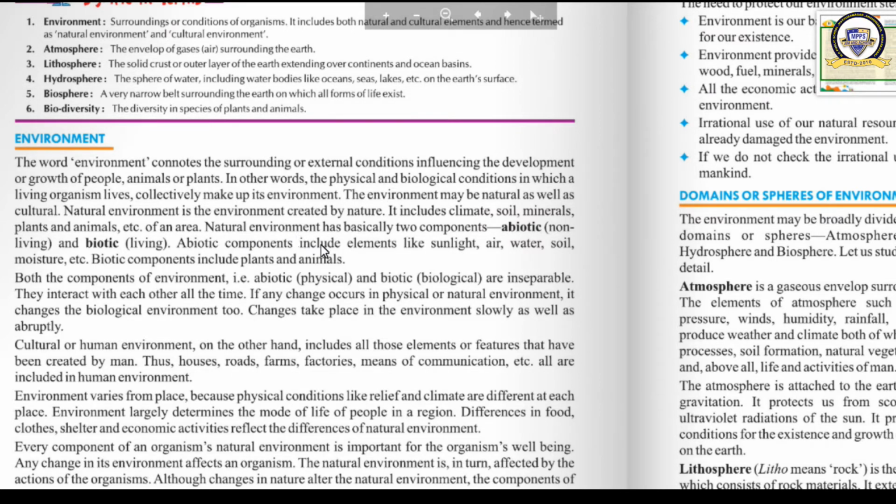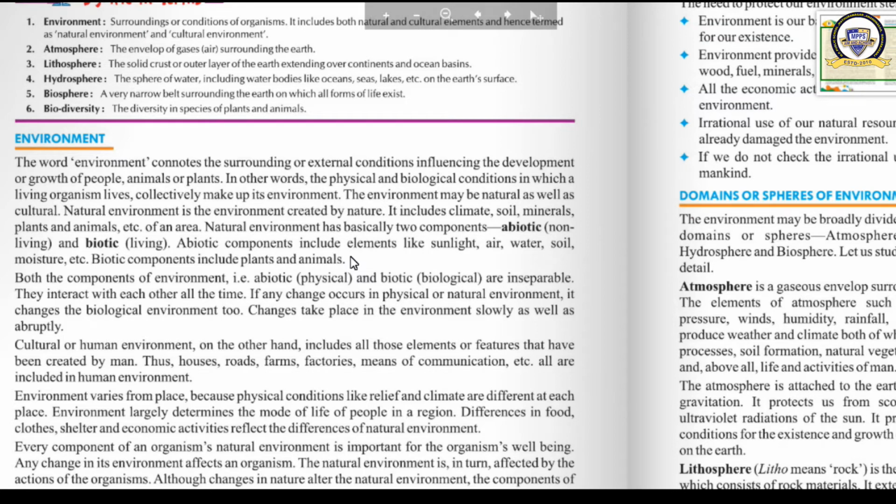Okay, so we are moving. The natural environment, I told you, is created by nature. And what are the components of the natural environment? Climate, soil, minerals, plants, animals, water.